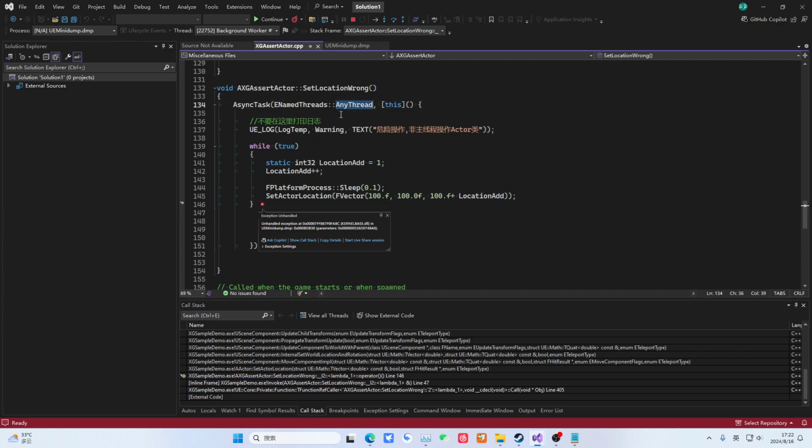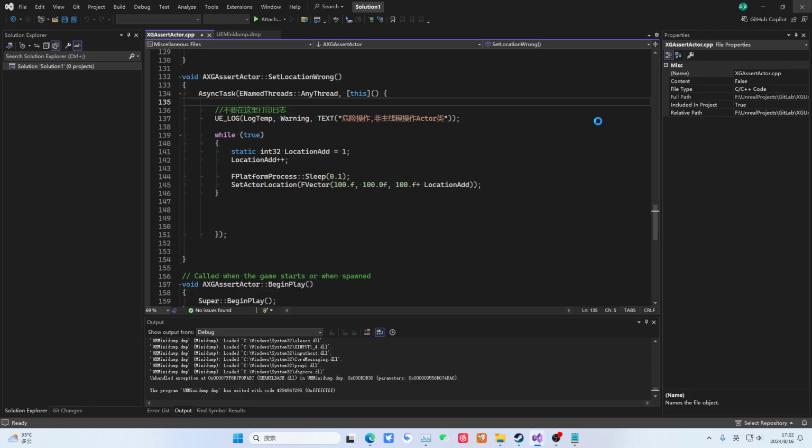Then you can check it. Then you just comment out this code, and you'll find it can run through the correct way. The game you started here runs, and nothing happens. So here we demonstrated how multithreading generates this dump. On Quest you need to export the dump file. This is a very core, extremely important skill. Okay, thank you everyone. We'll stop the demonstration here.